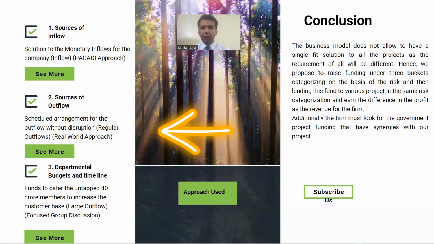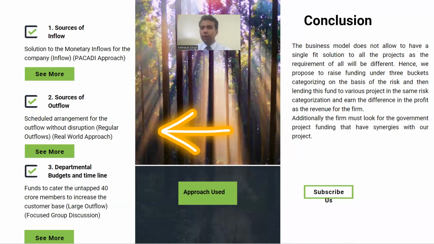In the final conclusion, we can say that business is not a one-fit solution for every different project, as different projects have different risk appetites, customer profiles, as well as inflow generation capacity. Hence, what we suggest is to have the fund flow raised in three major buckets, that is high risk, medium risk, and low risk, and then divert the fund to the different projects under them, so that the fund can be raised under only three brackets and that can be managed easily.